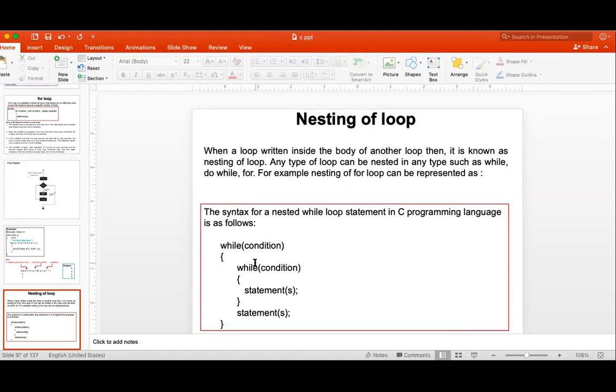Now the next one is the nesting of a loop. We can write a loop inside a loop. If you are writing a loop inside a loop, that is known as a nested loop. So here, how many times does this loop get executed? Okay, so I will share my programming screen.